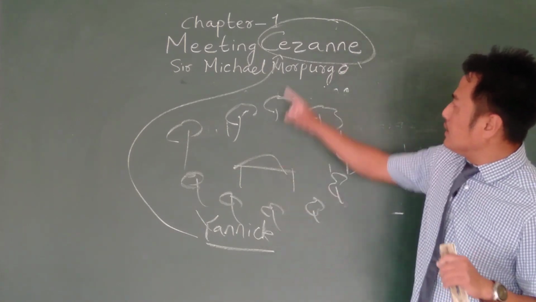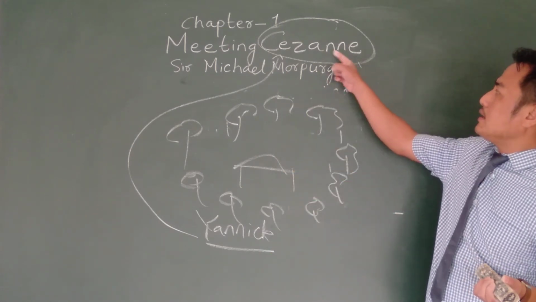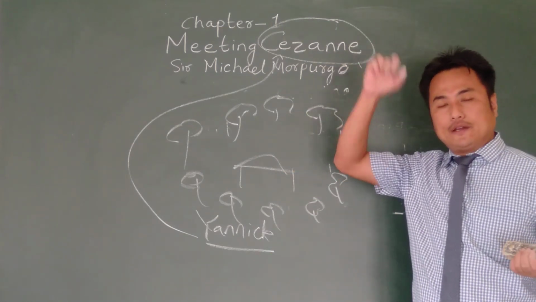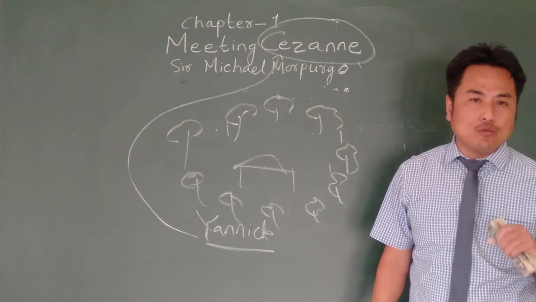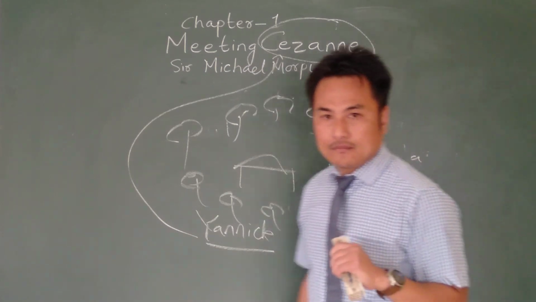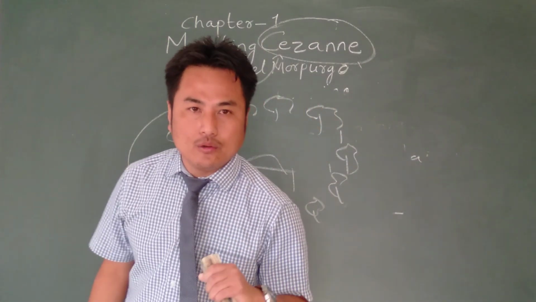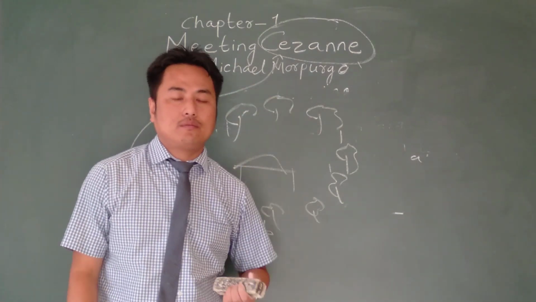Because Yannick knew that this man was a painter, he thinks that he is none other than Cézanne. Cézanne was a famous painter. And that man smiles and says, "Yes, your mother is very wise, thinking that I am Cézanne. Yes, she might be right." Then he asks, "Why are you here? What do you want?"